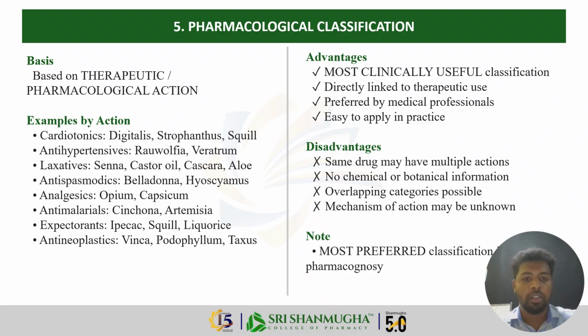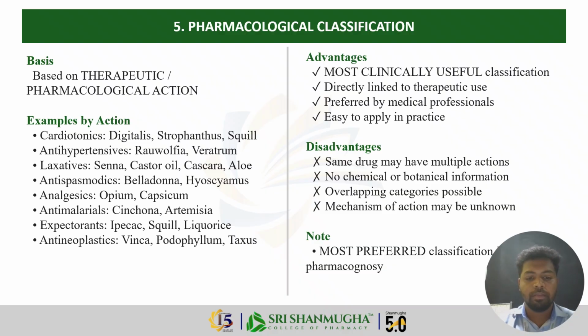So next is the pharmacological classification. This is the most clinically useful and the most preferred classification in modern pharmacognosy. So drugs are classified based on their therapeutic or pharmacological action. For example, cardiotonics, antihypertensive drugs, laxatives. Crude drugs are classified under these actions. So if 10 crude drugs have a cardiotonic effect, these 10 crude drugs are classified under the cardiotonic group.